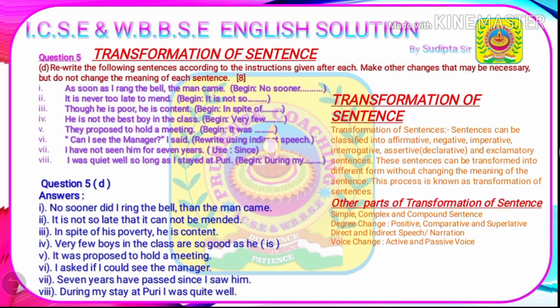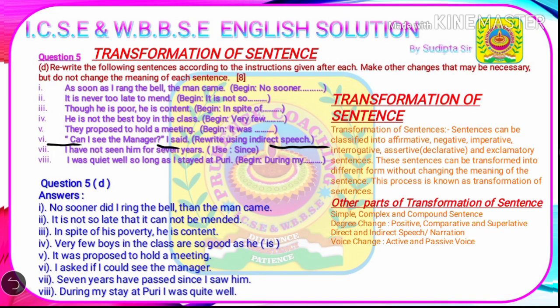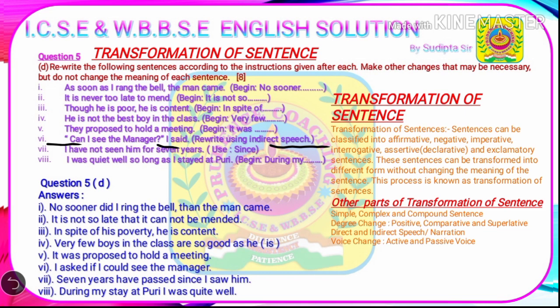Next, there is direct indirect speech, that means narration. Can I see the manager? I said. So you can see there are inverted commas and a question mark. That means this is an interrogative sentence in the direct speech. Now we'll have to turn it into indirect speech. While there is an interrogative sentence in the direct speech and we are transforming it into indirect speech, we will have to use asked.